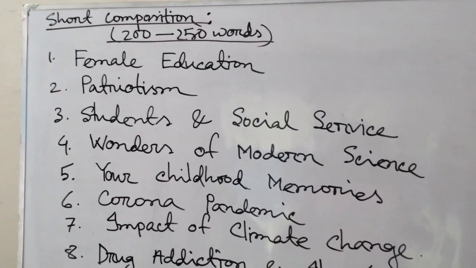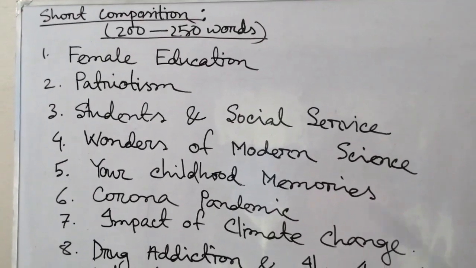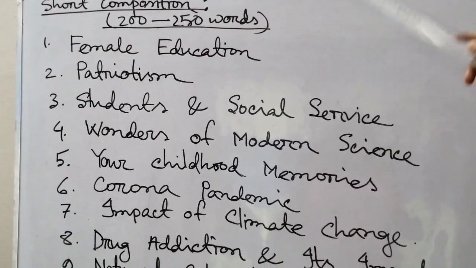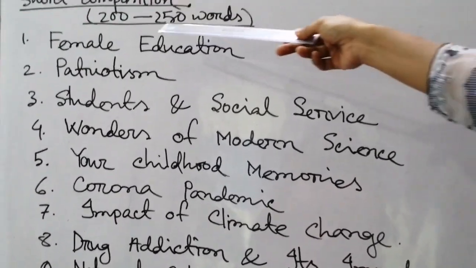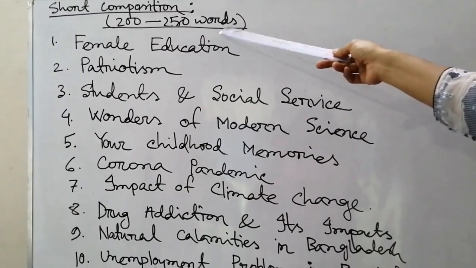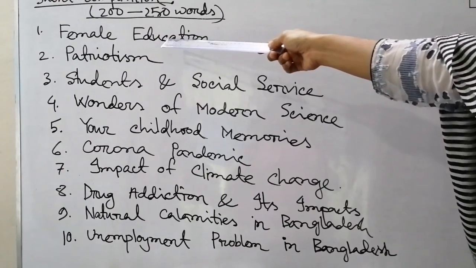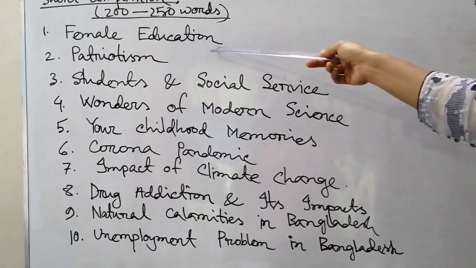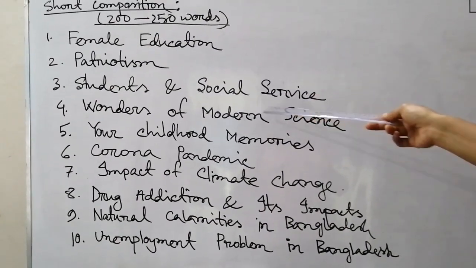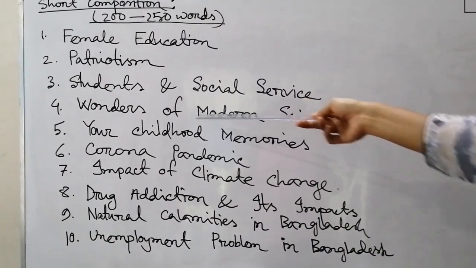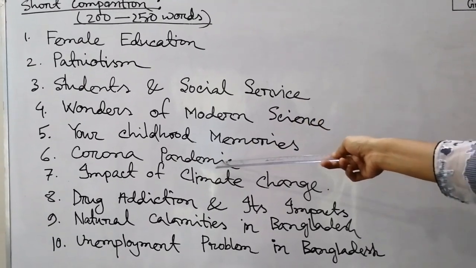My dear students, look at the board, please. You have to write short compositions on those topics within 200 to 250 words. Composition number 1, female education. 2, patriotism. Then students and social service. Wonders of modern science. Your childhood memories. Corona pandemic.